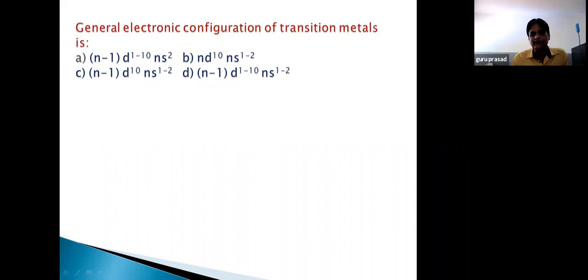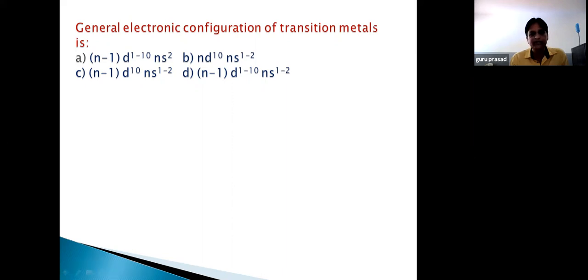This type of configuration, d4 and d9, generally is unstable, which means they must be more reactive. So in order to explain the properties of chromium and copper, because of the small energy difference between 3d orbitals and 4s orbitals, rearrangement of electrons can happen.